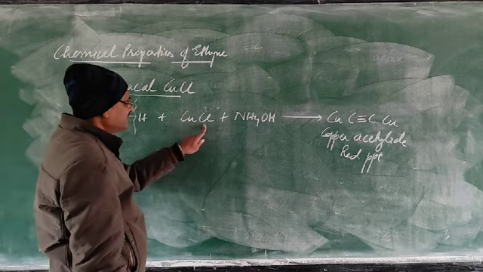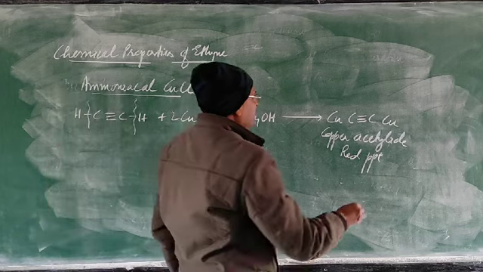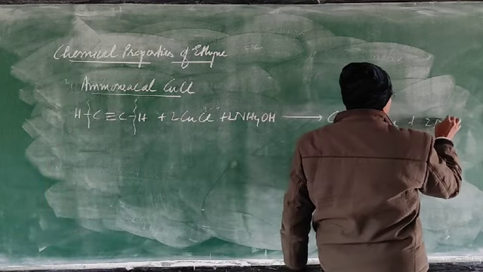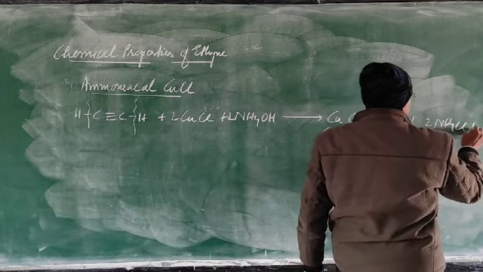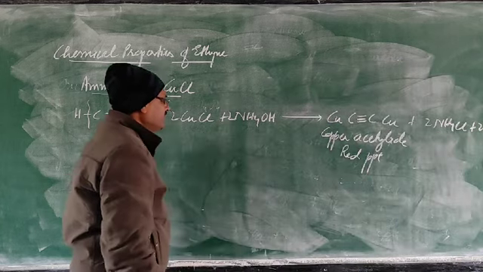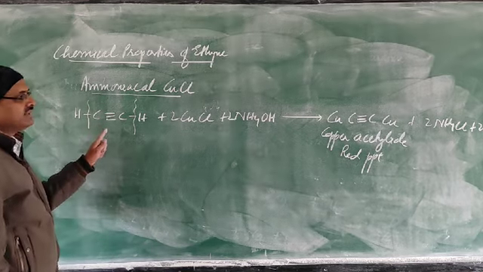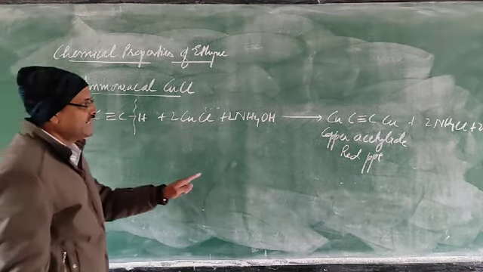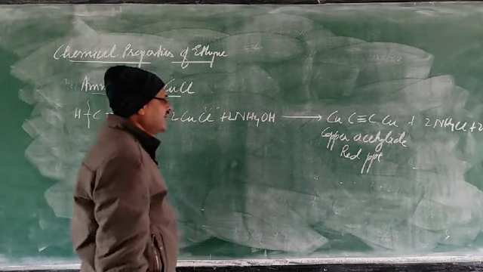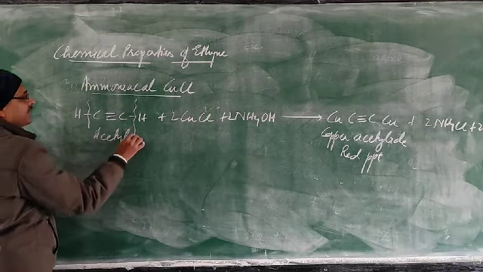As you know, this is acid and that is base, so it will form 2 ammonium chloride. What is your observation? When ammoniacal cuprous chloride reacts with acetylene or ethyne, you get a red precipitate; copper acetylide is formed.